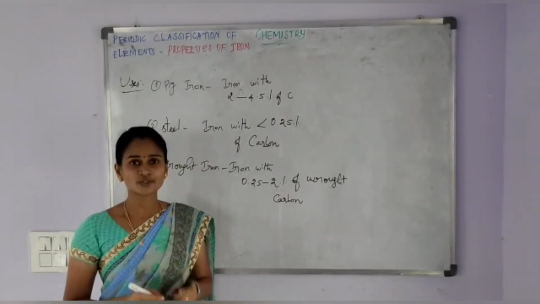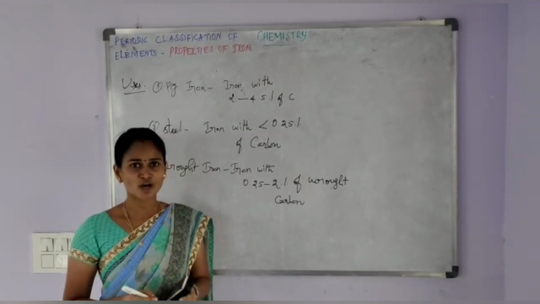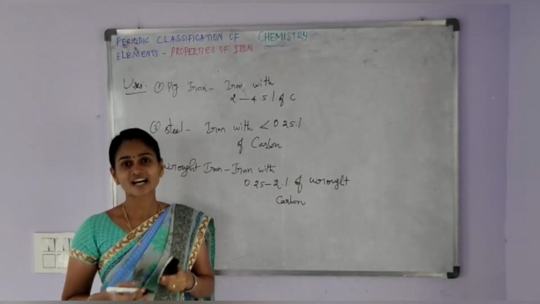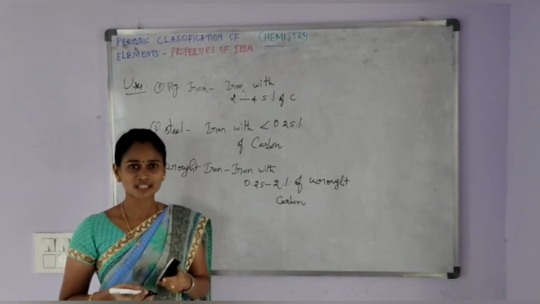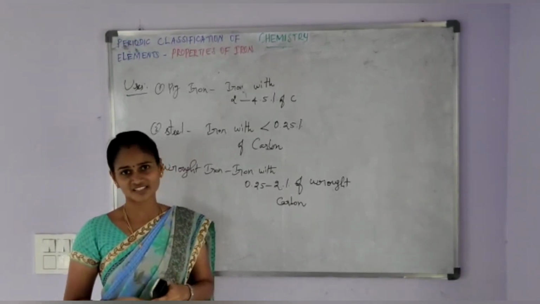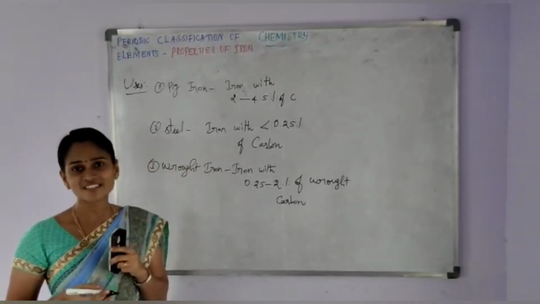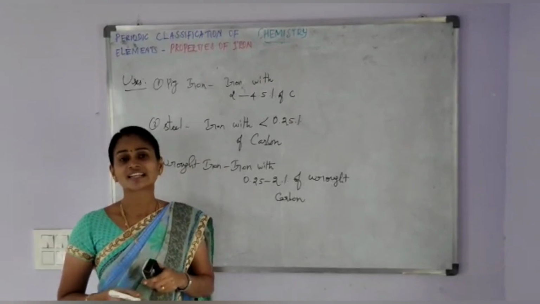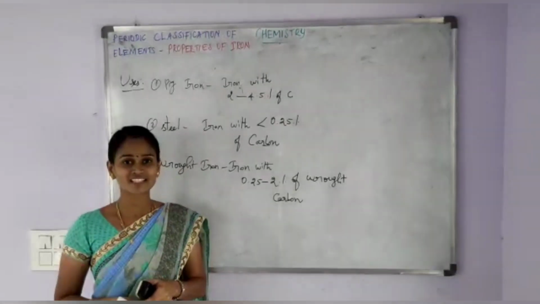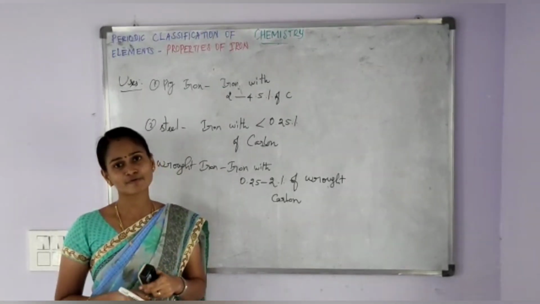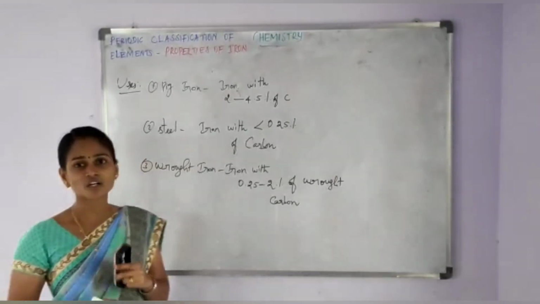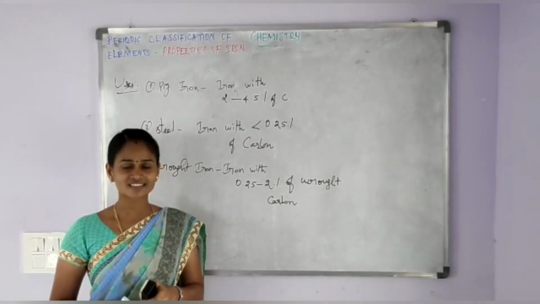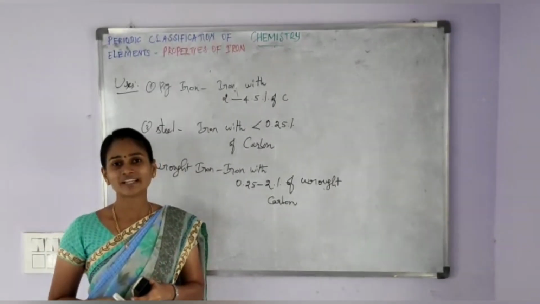Pig iron is used in the making of pipes, stoves, radiators, railings, manhole covers and drain pipes, etc. And then steel is used in the construction of buildings, machinery, transmission cables, TV towers and in the preparation of alloys. The third one, wrought iron, is used in making springs, electromagnets and anchors.